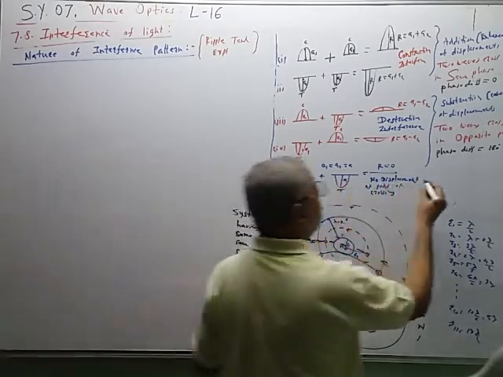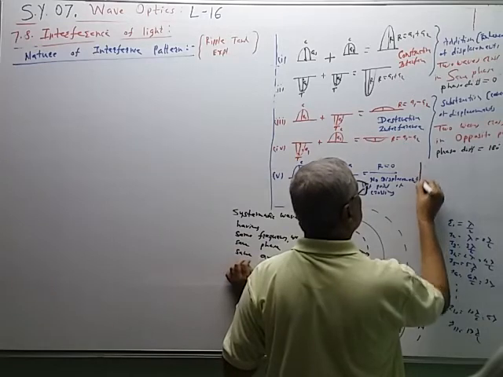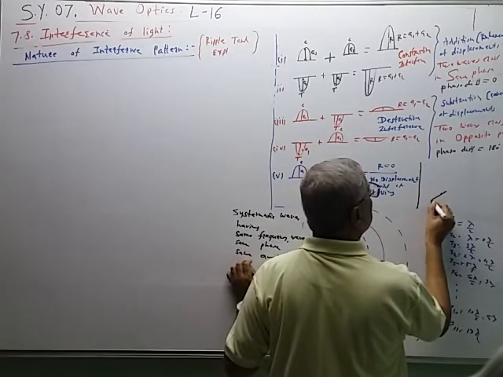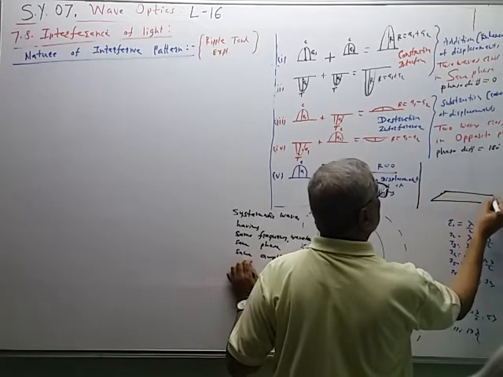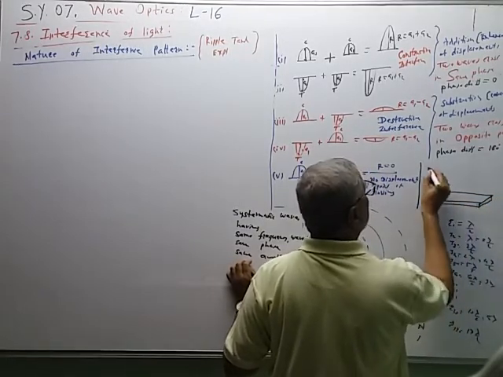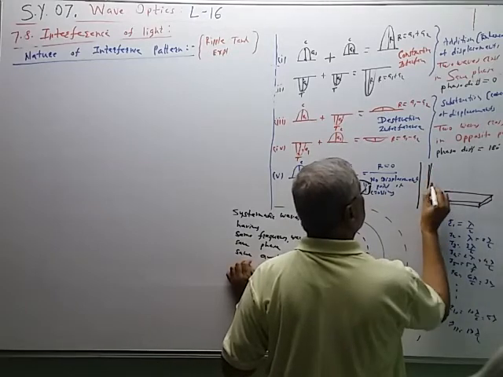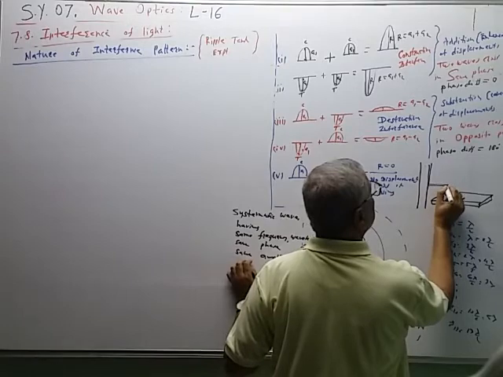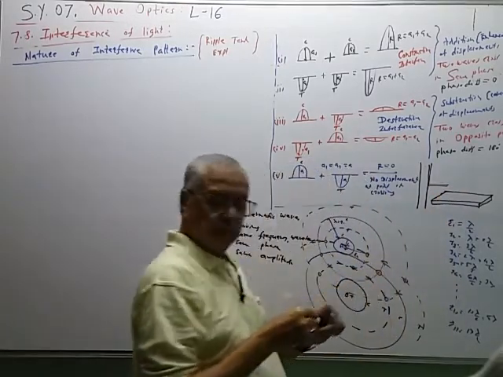I will show here. Suppose this is a tray filled with water. This is a stand, retort stand. Here is a tuning fork.